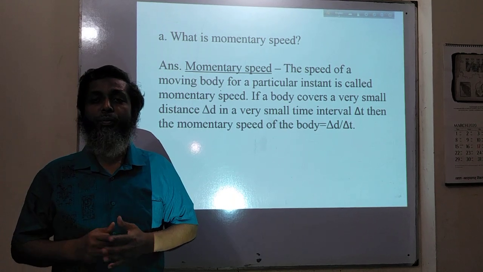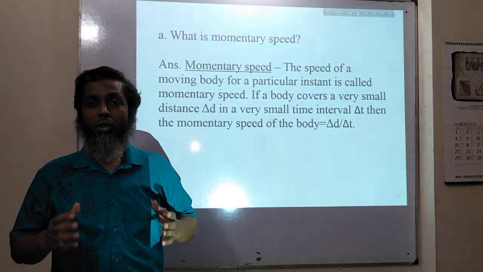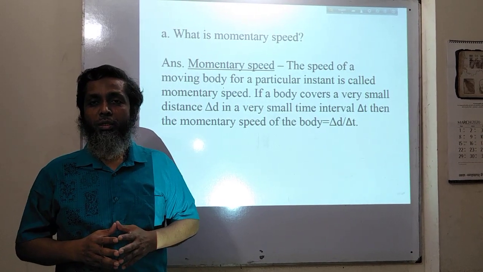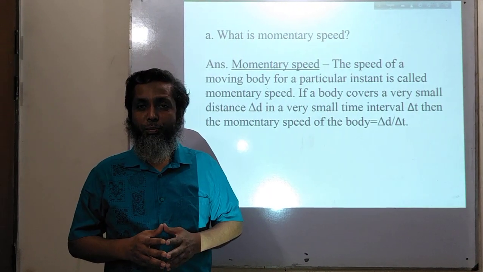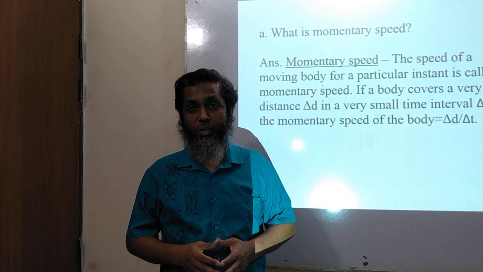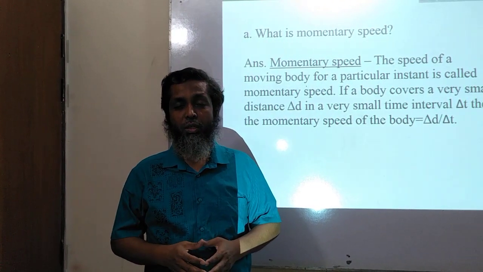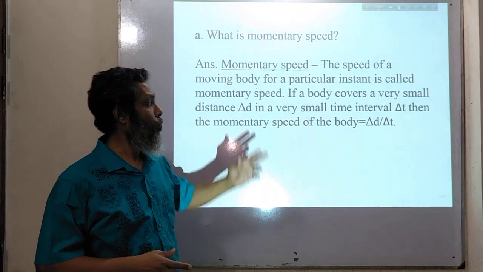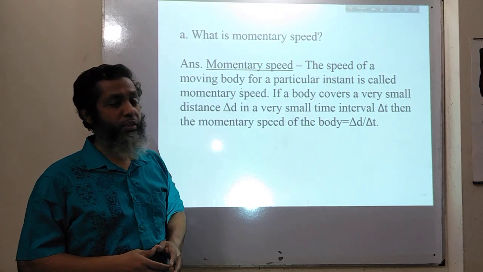That is 30% of the marks. In the physics written part, the creative portion, there will be 5 questions, that means 50 marks. In these 50 marks, 15 marks are for A and B, that is 30%.